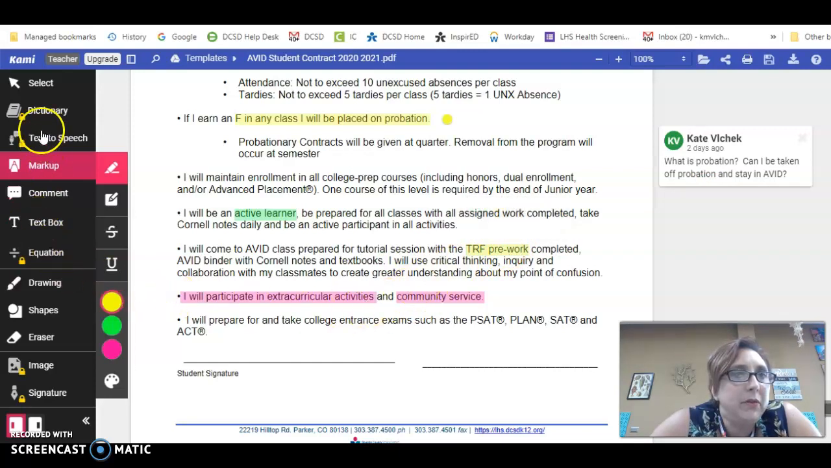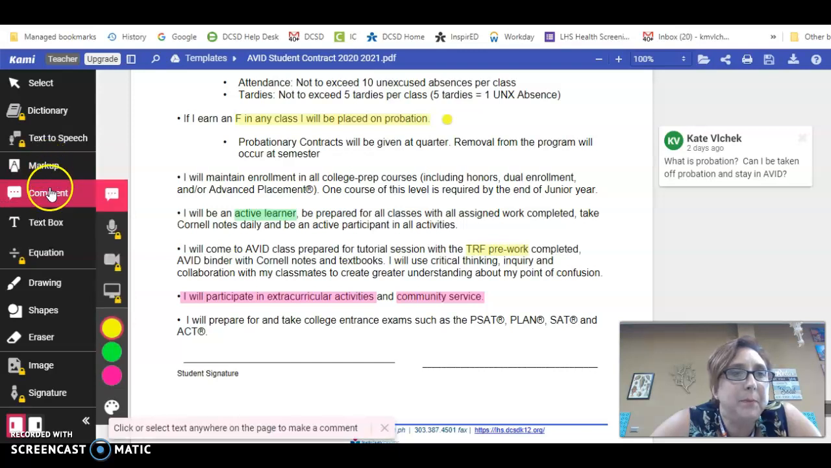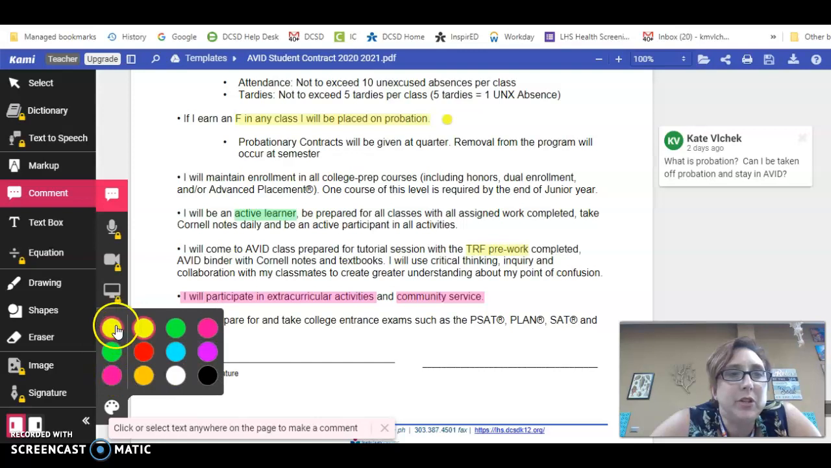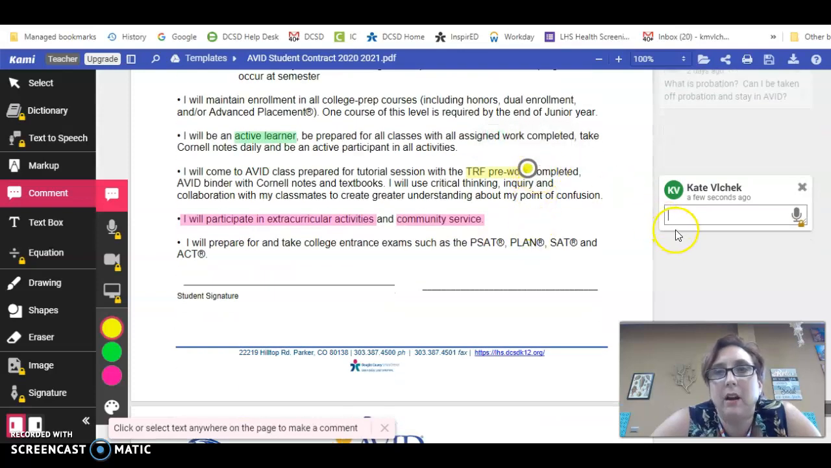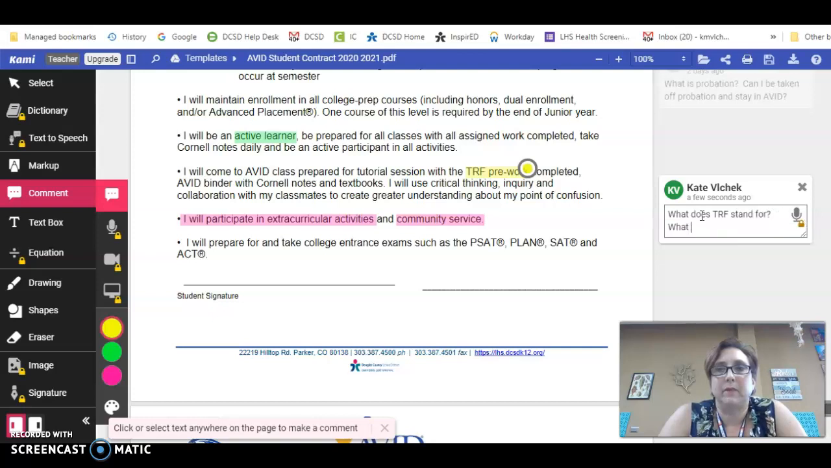So I'm going to come over to my bar on the far left. I'm going to click on comment right under markup. So comment, I want to insert a text comment. And then I have to pick a question. I'm going to pick yellow because I highlighted it in yellow, but if you want to do something different, you can. So right here, I don't know, what does TRF stand for? And I don't know what is TRF pre-work.